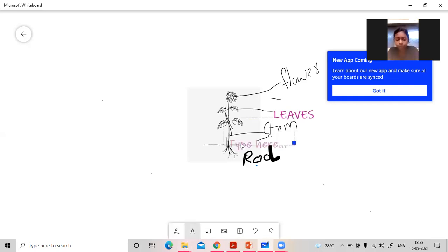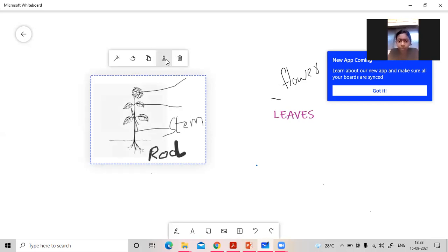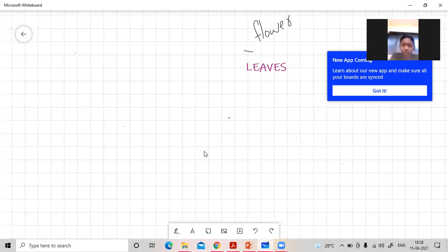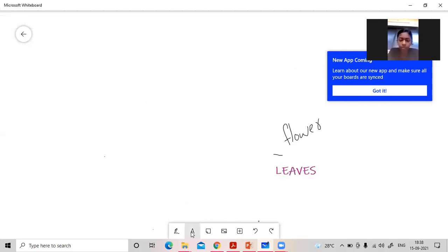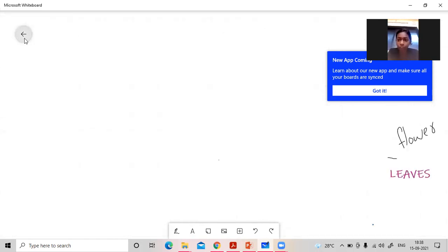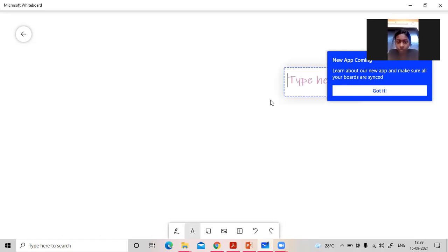Then we classified the plants based on parts, like simple and compound leaf. Then we classified based on the size and nature of the stem.